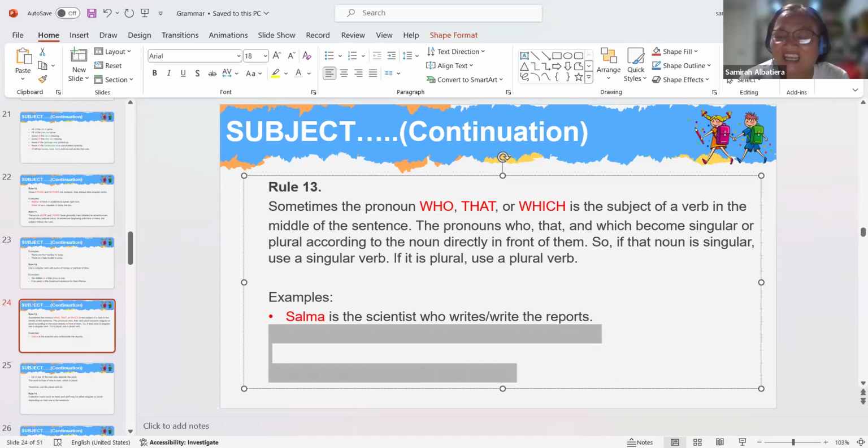Right. So what is it? Who write the reports? Oh, look at this. What is the correct verb? Yes, right, without S. Because Salma has only one person. With S, without S. With S. Very good.